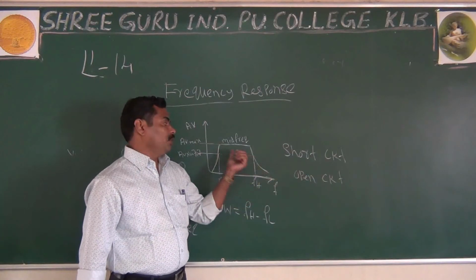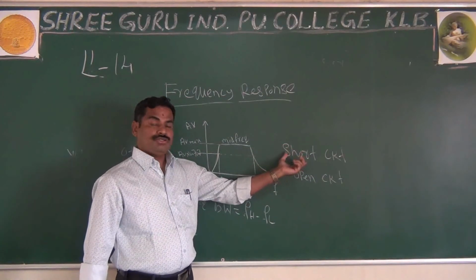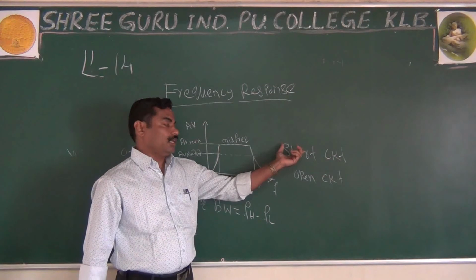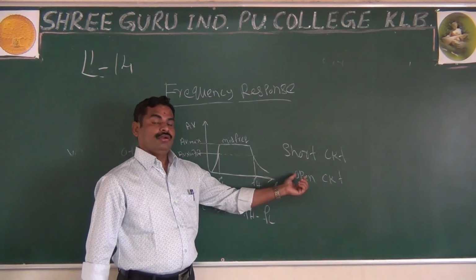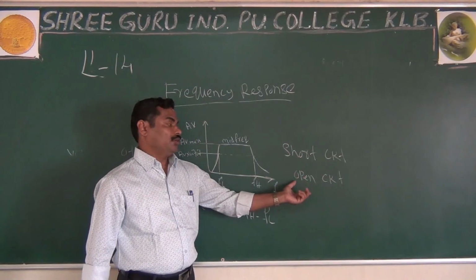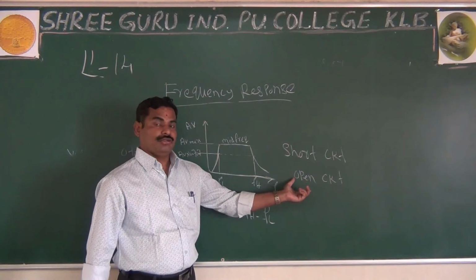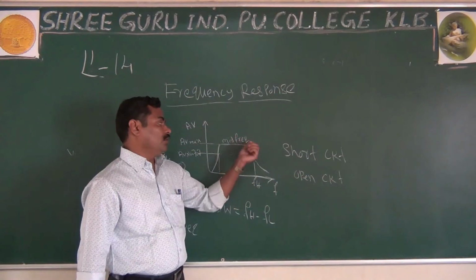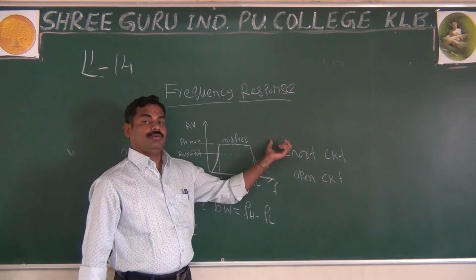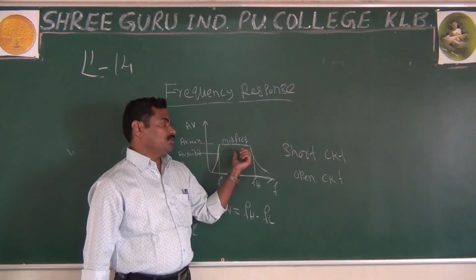As I said, in the midband, what happens? The coupling capacitor and bypass capacitor act as a short circuit. At the same time, your transient capacitance and your wiring capacitance act as an open circuit. Both the effects cancel each other, and in the midband, there is no effect of the capacitor. That's why the gain is constant.